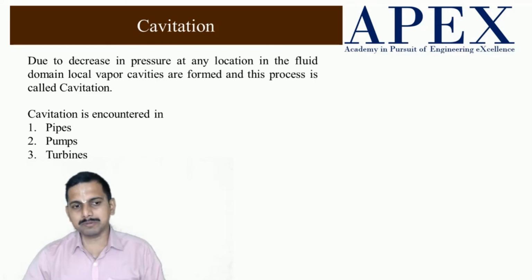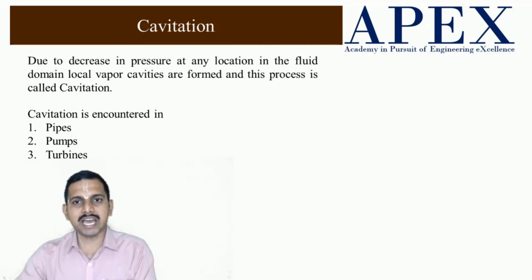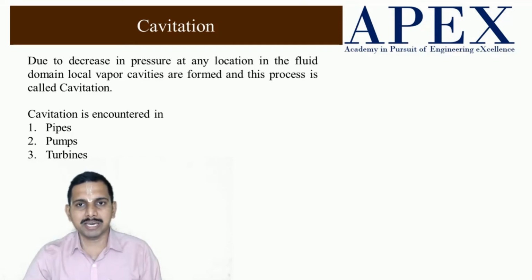In pipes, there might be a place where there is a converging pipe. When the pipe converges, there is a reduction in the pressure. So during the converging pipe, what happens if the pressure locally reduces to less than the vapor pressure? A vapor bubble or vapor cavity is formed, and then this cavity moves to the region of high pressure, and this vapor bubble or cavity collapses.